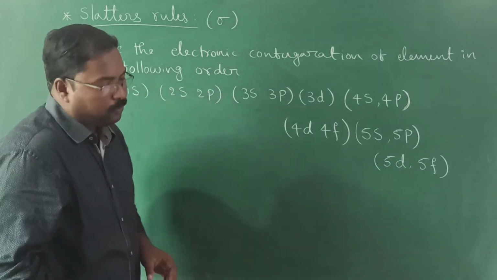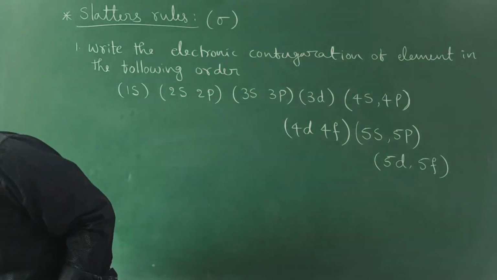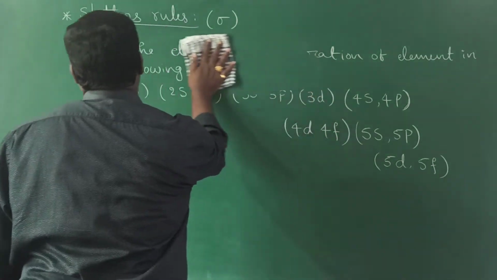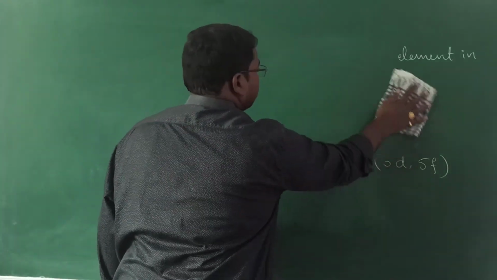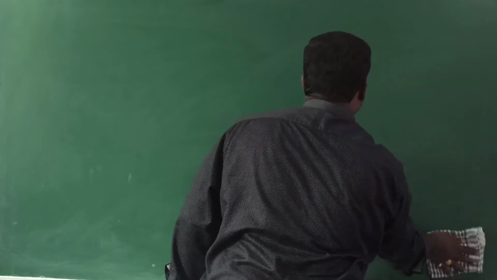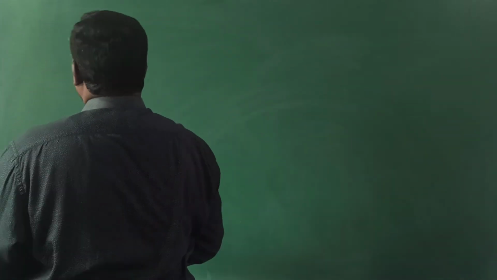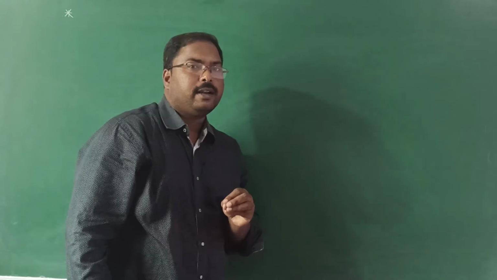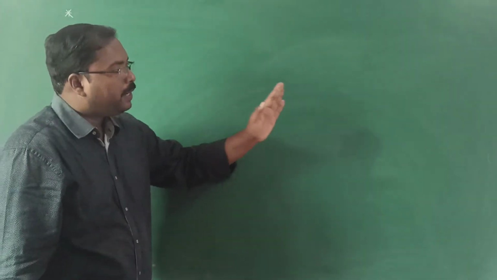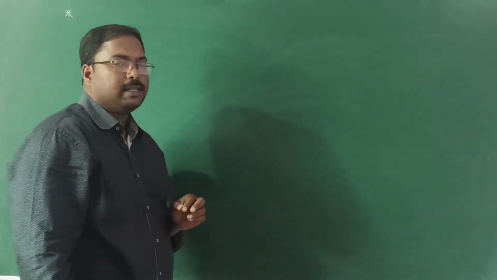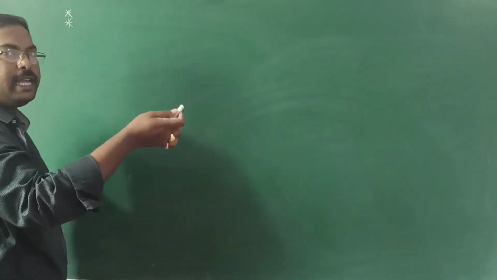Now, coming to the next one. These rules are somewhat different when the electron is present in s and p orbitals compared to d and f orbitals. The first rule is common for any element.